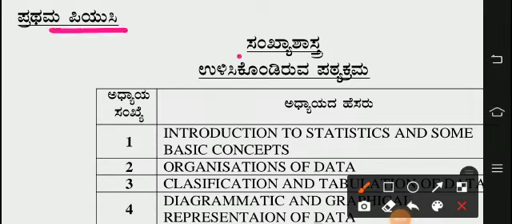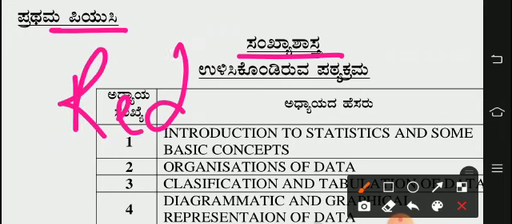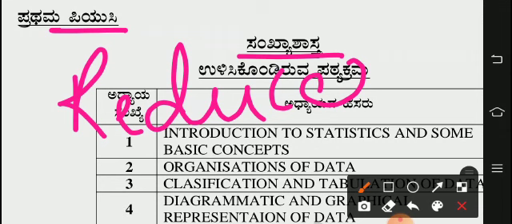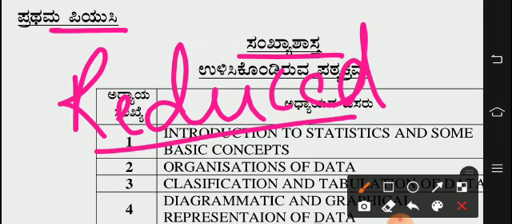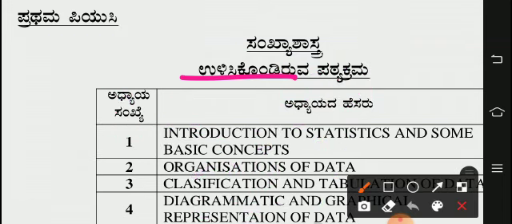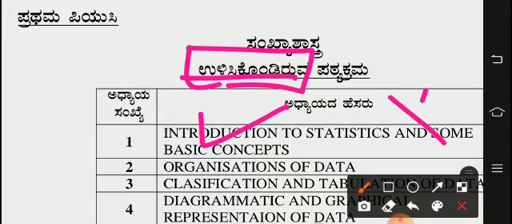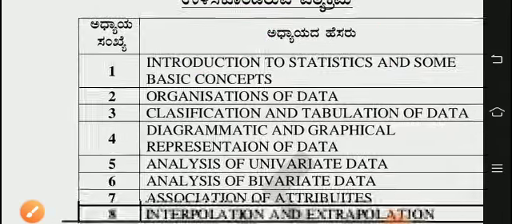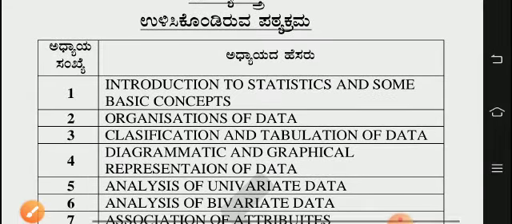First PUC statistics reduced syllabus. So we all know 30% of the syllabus has been reduced for this year 2020-21. So we shall see which are retained and deleted portions. Retained will come for the exam and deleted ones won't come for this year. So shall we start from the first lesson